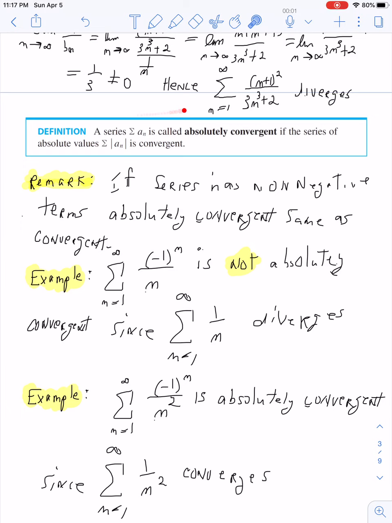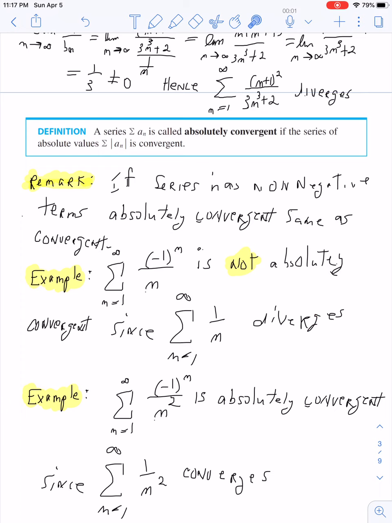So let's ask, is it absolutely convergent? Because at this point we can't answer the question, is it convergent? Well, to be absolutely convergent, I'd have to look at the series of absolute values. So if I take the absolute value of this, my (-1)^n goes away. And what am I looking at? The summation n running from 1 to infinity of 1 over n. Well, what's that? Remember, that's the harmonic series. It's the p series when p is equal to 1. And what does that series do? The answer is it diverges.